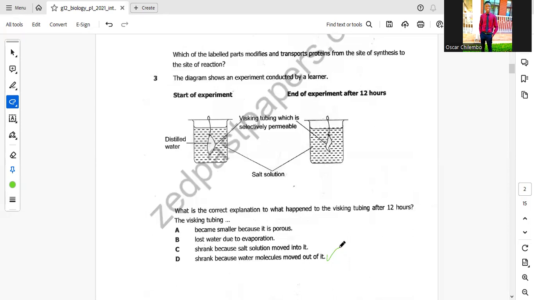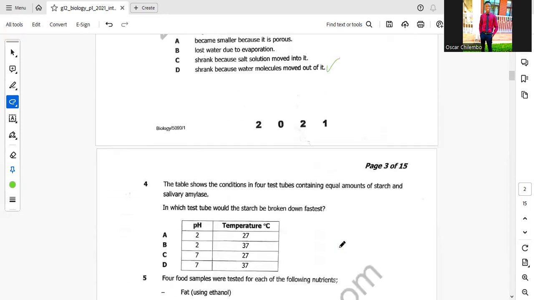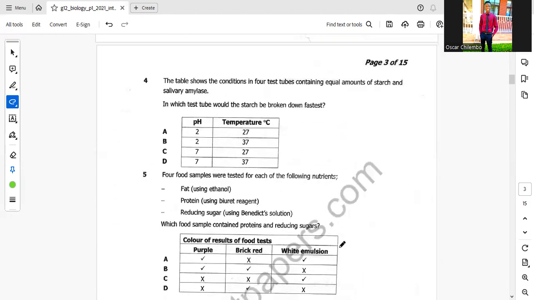It shrank because water moved out of it. Question 4. The table shows the conditions in 4 test tubes containing equal amounts of starch and salivary amylase. In which test tube would the starch be broken down fastest?